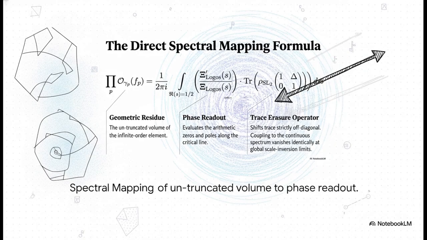Take a close look at this direct spectral mapping law. The left side of the equation represents the geometric residue. That's the untruncated volume of our infinite order element. On the right, the integral contains the logarithmic derivative of our cosmic partition function, which gives us our phase readout. Because we've embedded our trace erasure operator into this integral, shifting the trace strictly off diagonal, it mathematically guarantees that the continuous spectrum's coupling to the specific unipotent orbital profile vanishes completely.